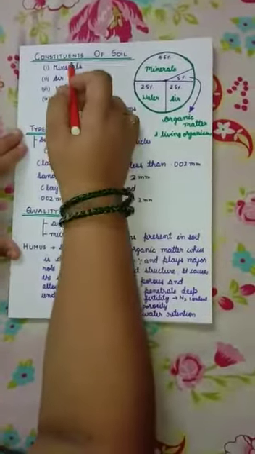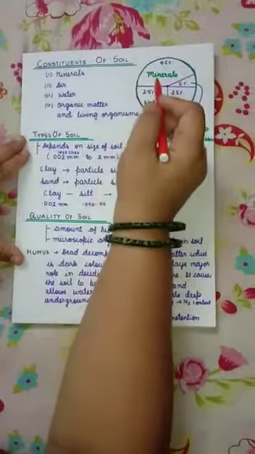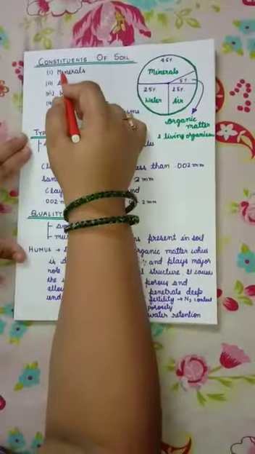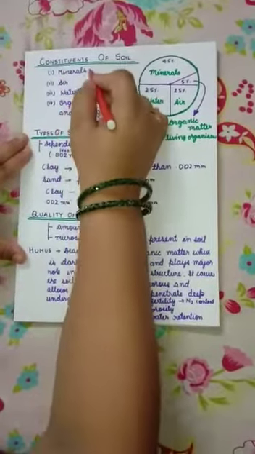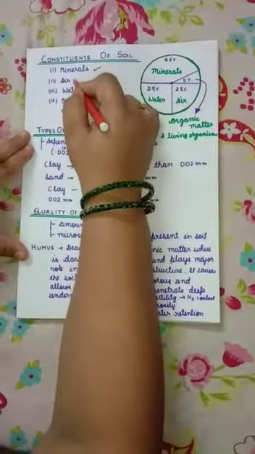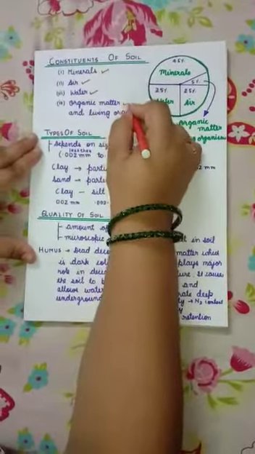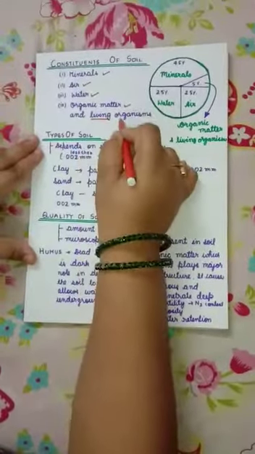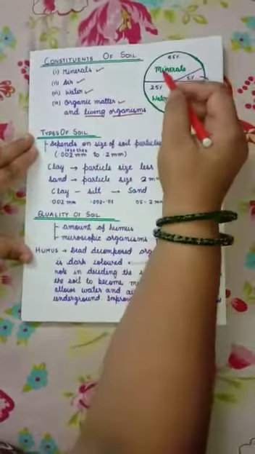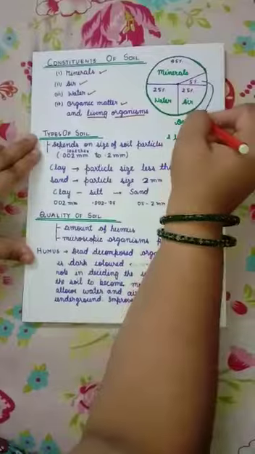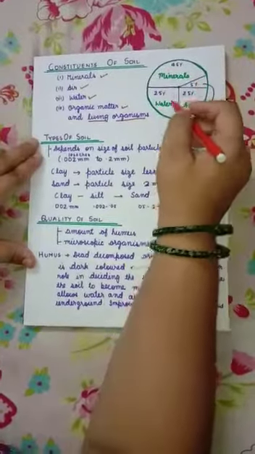Now let us study about the constituents of soil. There are four major constituents of soil. First is mineral, second is soil air, third is soil water and fourth is organic matter and living organisms. So first of all, let us understand the percentage of these constituents in the soil.